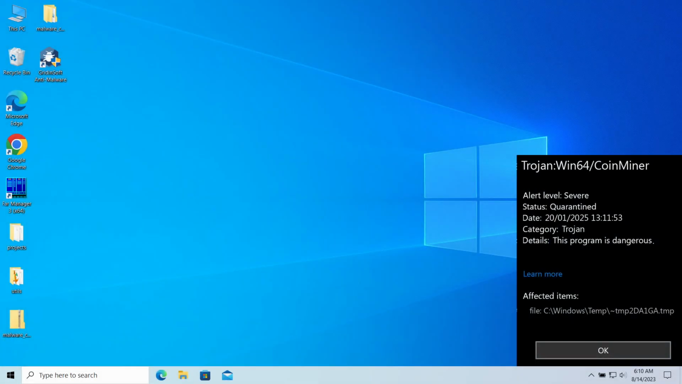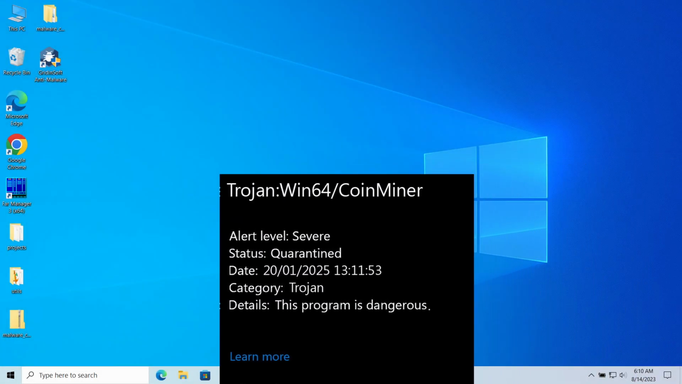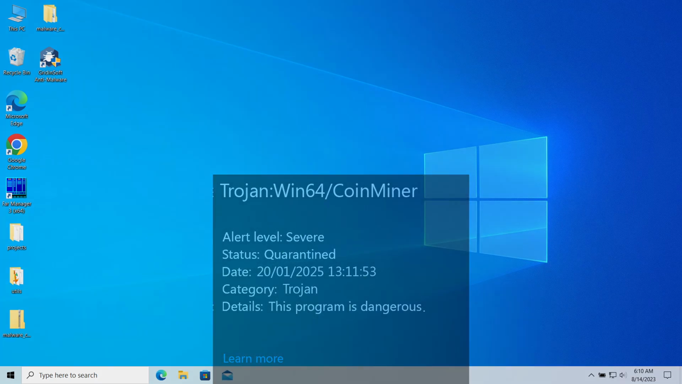Trojan Win64 CoinMiner is a detection of Microsoft Defender that you can see popping up in the system. It normally flags the malicious programs that overload the system trying to mine cryptocurrencies for crime actors. In this video, I will explain what this malware is and how to remove it.